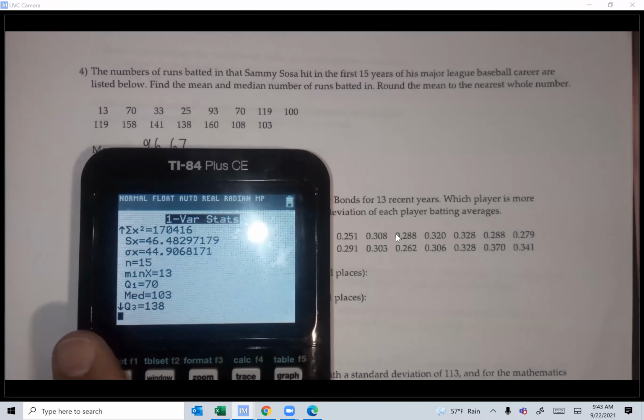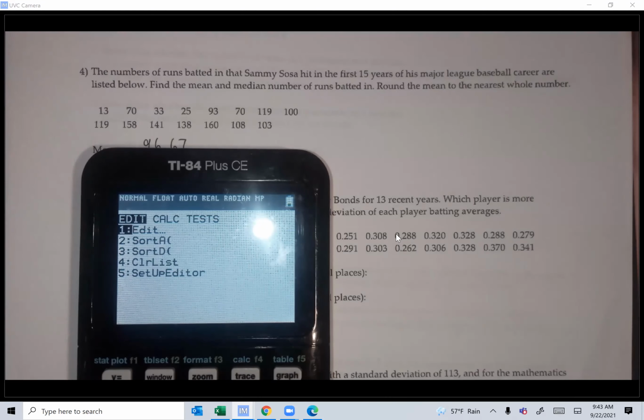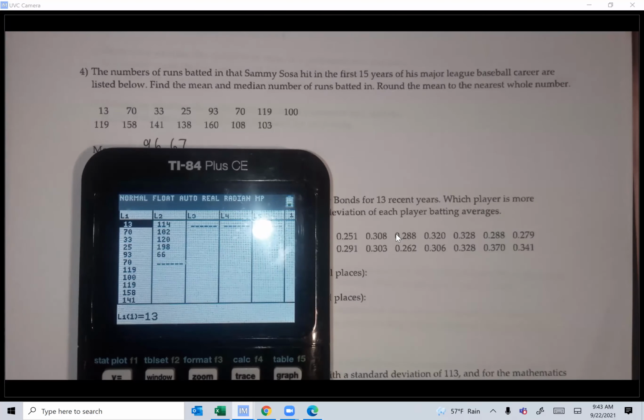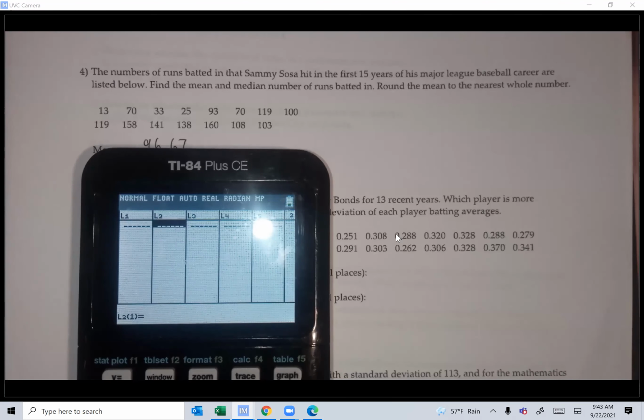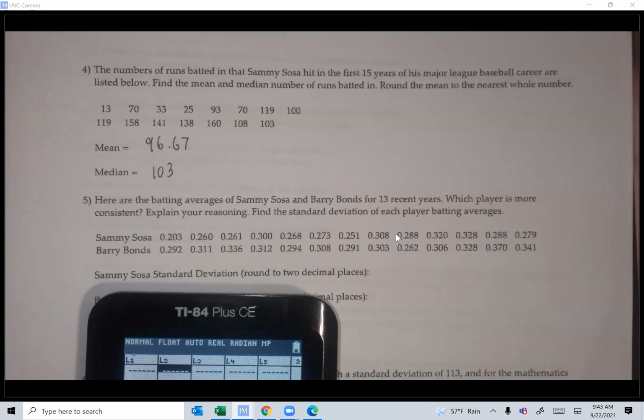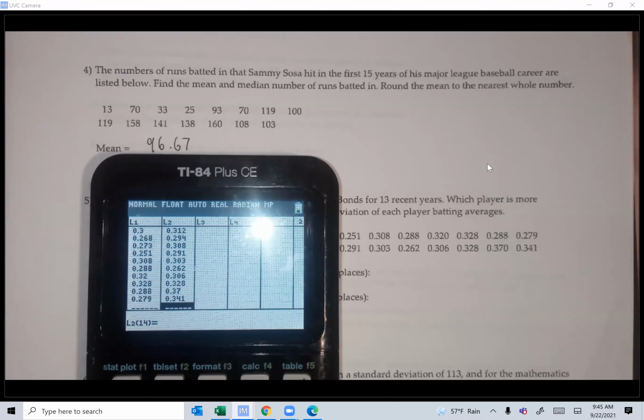So here's how we're going to do this one. We're going to enter the values, first of all, in L1 and L2. So look how I'm going to clear L1, clear, enter, I'm going to go to L2, clear, enter. We're going to enter the values together. Okay, let me pause recording so we don't waste time. So I got the data for the 2 persons in L1 and L2.